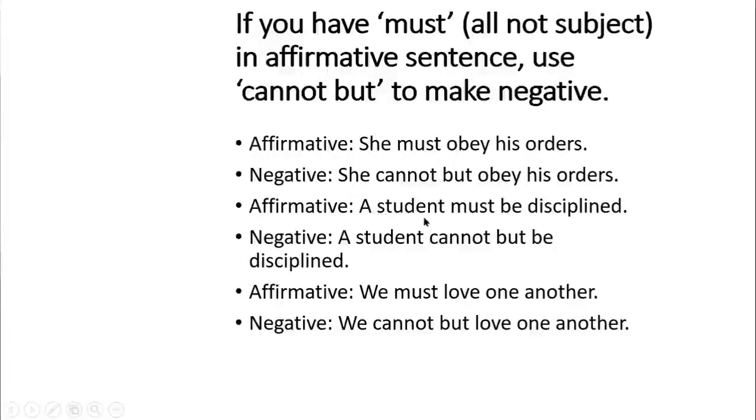Okay. Now, next one. A student must be disciplined. A student cannot but be disciplined. We must love one another. We cannot but love one another. So if you want to change the sentence from negative to affirmative, do the reverse. We cannot but love one another. Then say, we must love one another. Isn't it very easy?